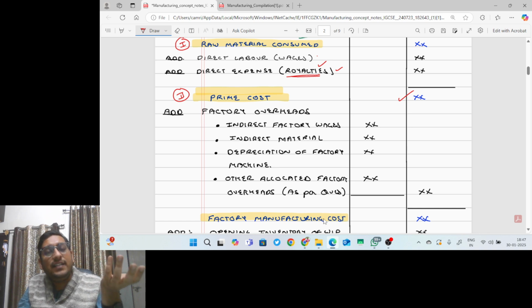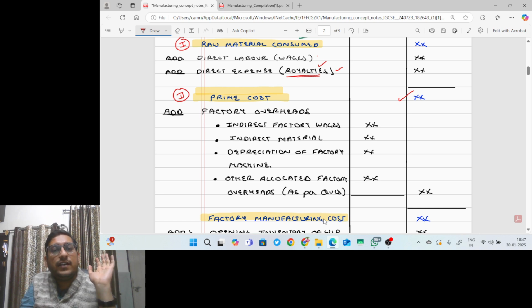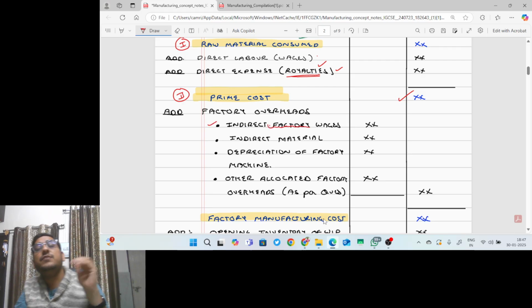So overheads means indirect cost which is incurred in the factory. Factory overheads means indirect factory wages. As the name itself suggests, the wages which are paid to labor, but not to direct labor, rather to indirect labor. What is indirect labor? The labor which is not directly engaged in the production of goods, but is part of manufacturing of goods. These are known as indirect factory wages.